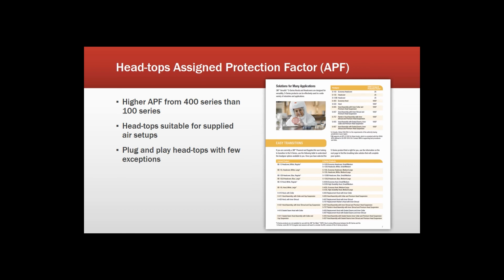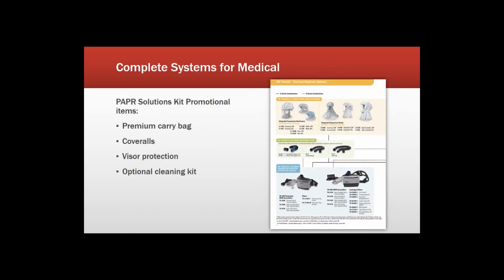And with that, I think we have all the pieces we need to move into complete kits and systems. Now, there's kind of two paths you can take here. The first one is you can create your own kit. You choose your head top based on your hazards in use. You choose your blower unit, and then the breathing tube kind of falls into place. They're all quality, so there's nothing to really worry about there.